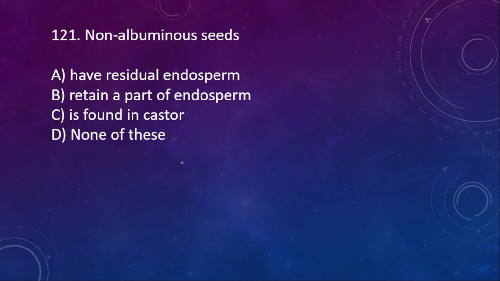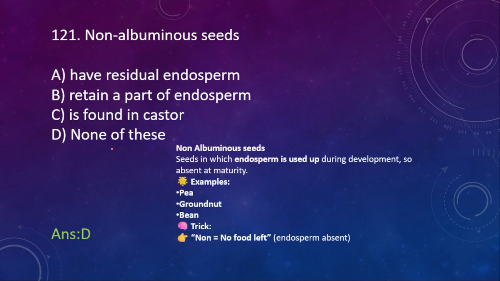121. Non-albuminous seeds have residual endosperm, retain a part of endosperm, or are found in castor. None of these. Here the right option is none of these. So non-albuminous seeds are those in which endosperm is used up during development, so it is absent at maturity. Examples: pea, groundnut and beans. Trick for how you can remember: if the word non-albuminous is there, it means no food left, so endosperm is absent.